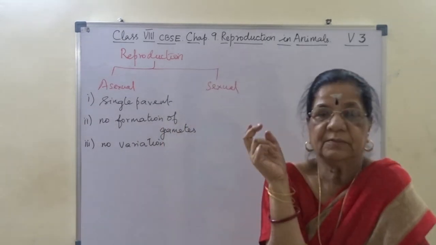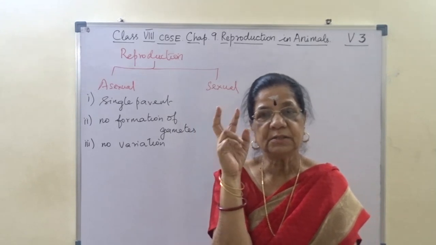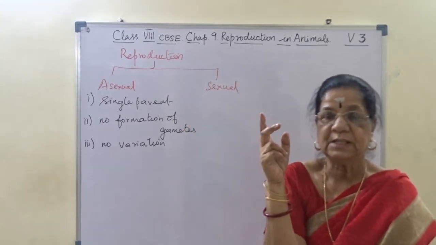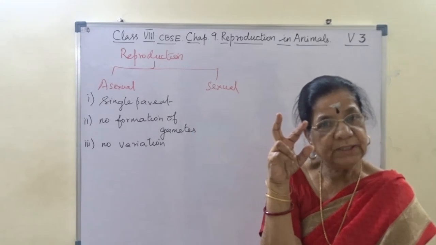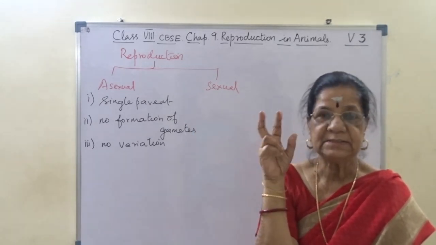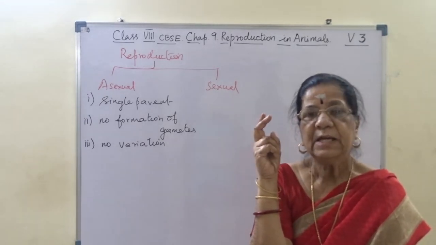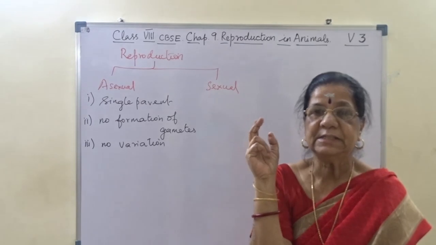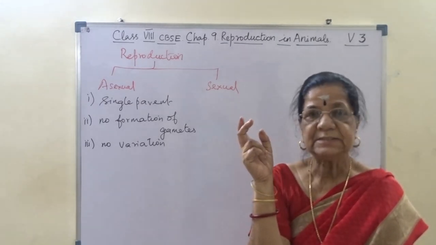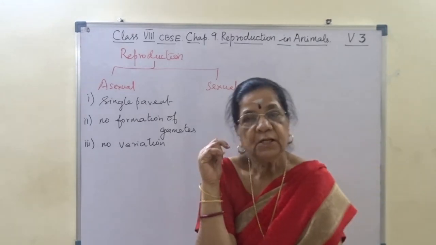In a family, when 2 children are there, brother or sister or 2 girls or 2 boys, both of them are not looking alike. Both of them are not having same characters. Though they have the same parents, they have slight variation in their characters, such as behavior, way of conducting themselves, good or bad.